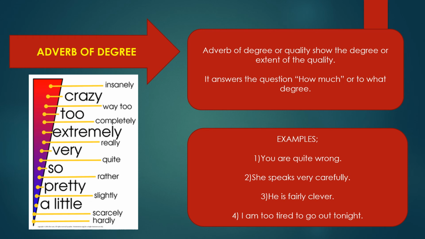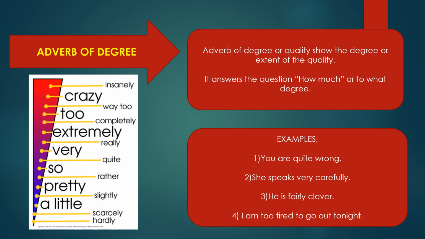For example, the first example: you are quite wrong. In this sentence, the word quite is an adverb of degree and it shows how much you are wrong. Second sentence, she speaks very carefully. In this sentence, very is an adverb of degree. This word shows how carefully she speaks, how much carefully she speaks.